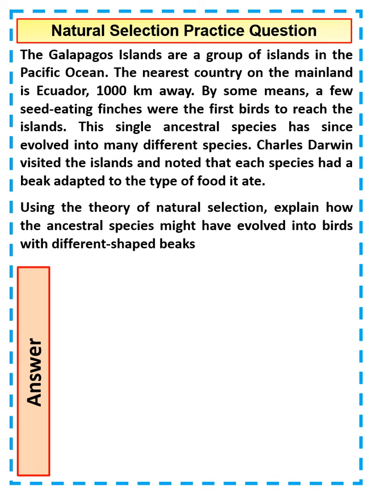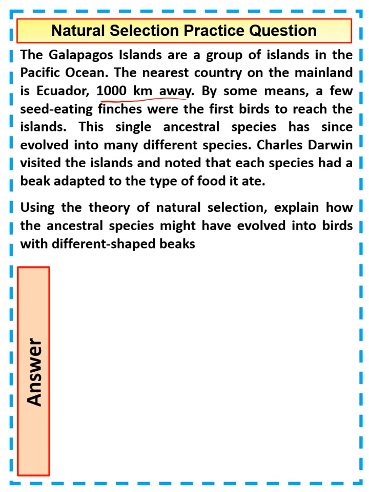This is a question on natural selection. So it talks about the Galapagos Islands, a group of islands in the Pacific Ocean. The nearest country to the mainland is 1,000 kilometers away. Right, so the only important bit out of all of that is that it's a long way away from the mainland.